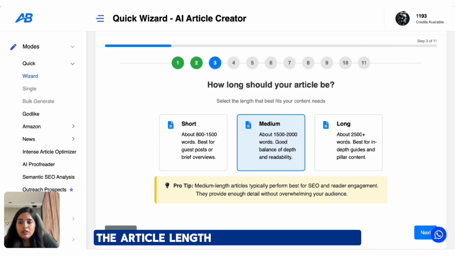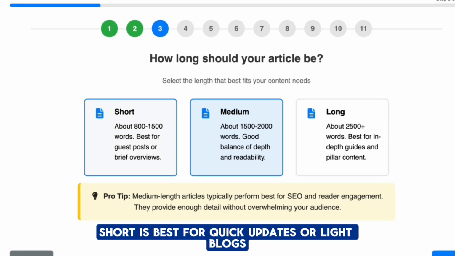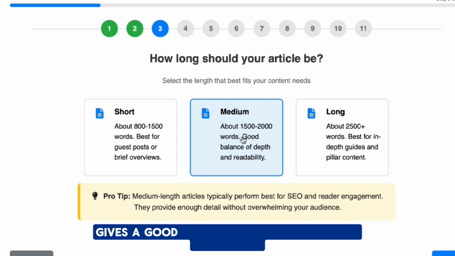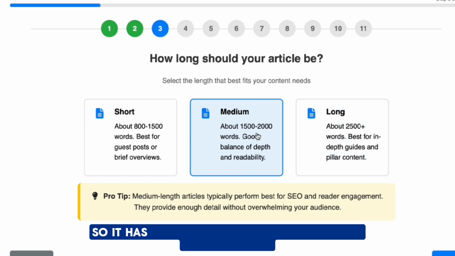The article length, here you get 3 choices. Short is best for quick updates or light blogs. Medium gives a good balance between detail and readability. And long is an in-depth detailed guide. For this blog, I'm going to go with medium so it has enough detail without being too overwhelming.